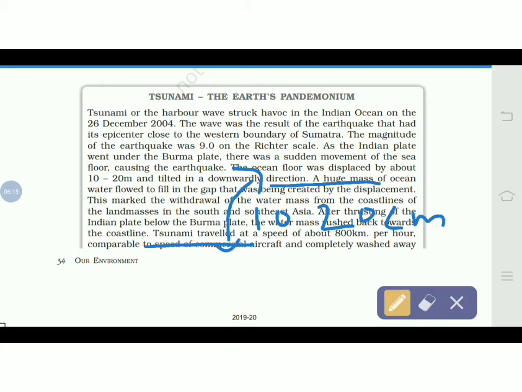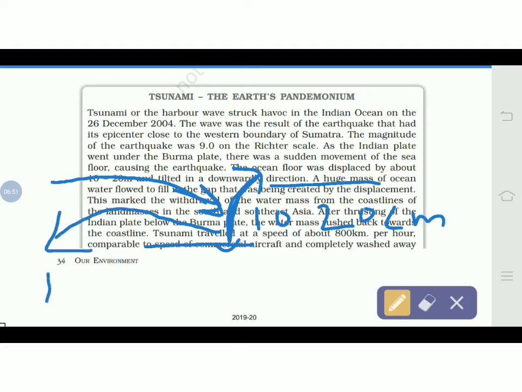So suddenly when the plates displaced, the water from the seashore withdrew over here. The water accumulated in this region to fill this gap. The water withdrew over here. Now what happened? After it withdrew from the seashore, with the same force, when it filled the gap, suddenly it thrust back toward the seashore.